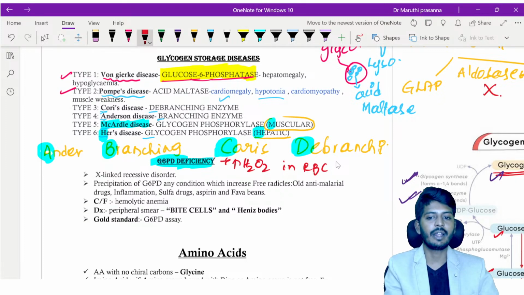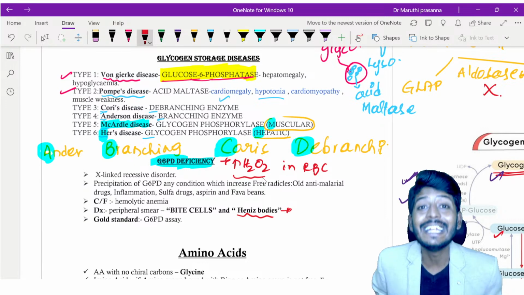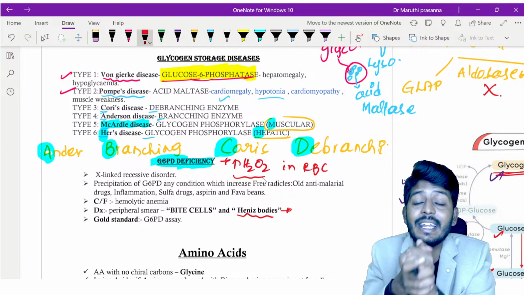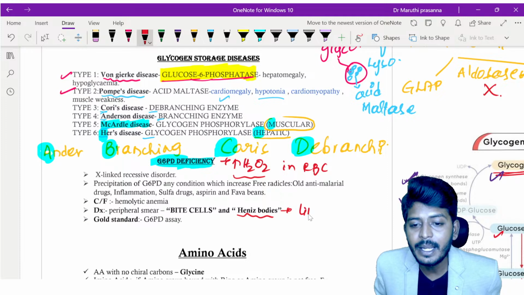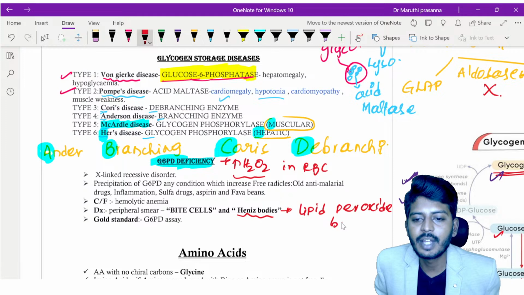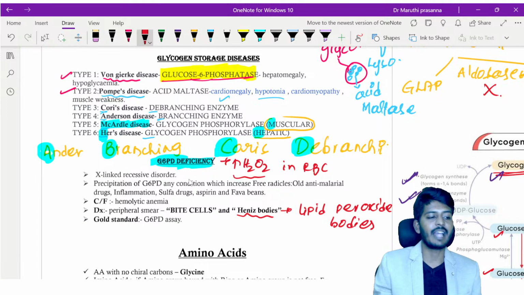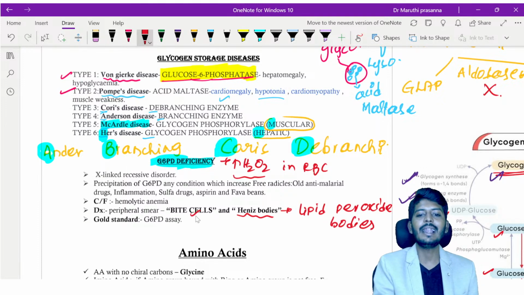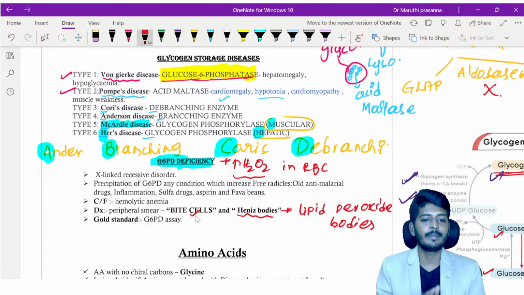This free radical interacts with the cell membrane to create a Heinz body. What is a Heinz body? This peroxide interacts with the cell membrane of the RBC. These Heinz bodies are called lipid peroxide bodies. After the spleen removes the Heinz body, it will create something called a bite cell. So this is the peripheral smear finding.